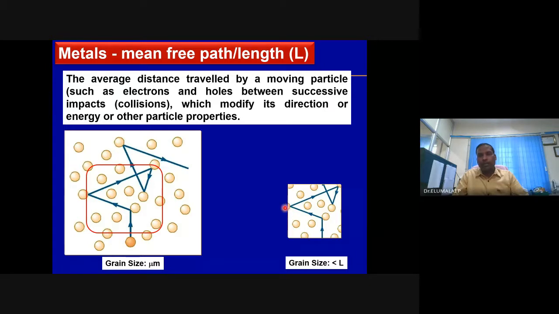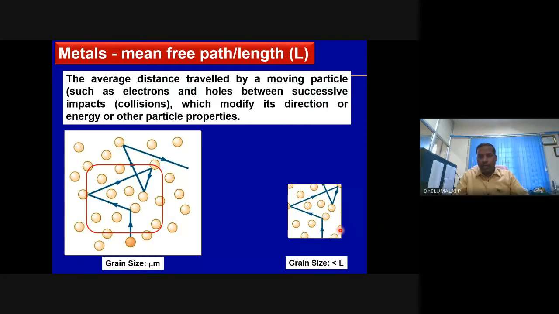Will hit at the surface. Or the next moment, let's say if it goes here, the electron will hit at the surface. Here it doesn't. If here it makes, it will hit at the surface. Here no. Here it will hit at the surface. And you see here, because of the reduction in the grain size, the charge carrier present in the metals, non-structured material, will hit at the surface when it makes a movement.